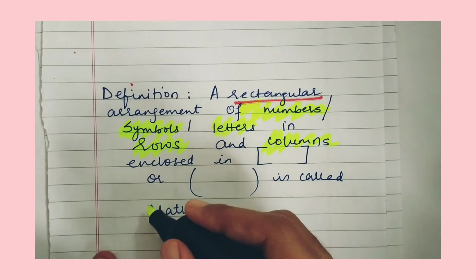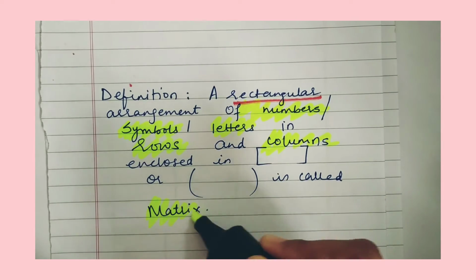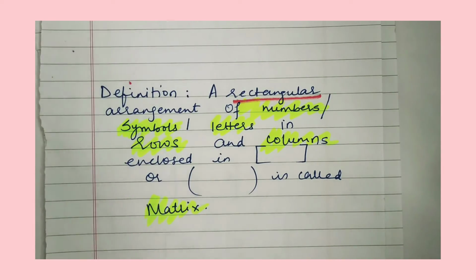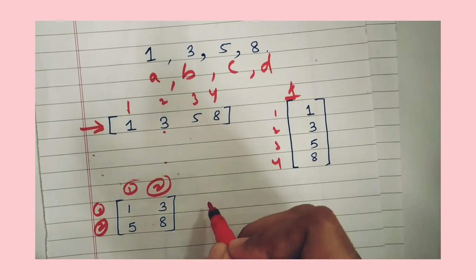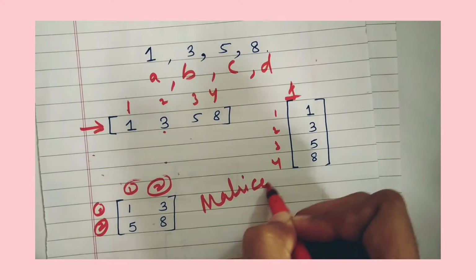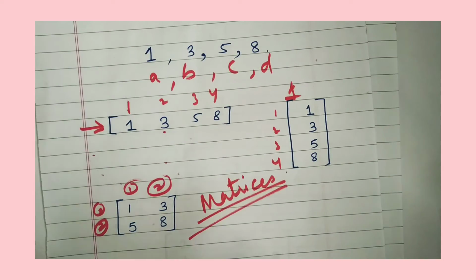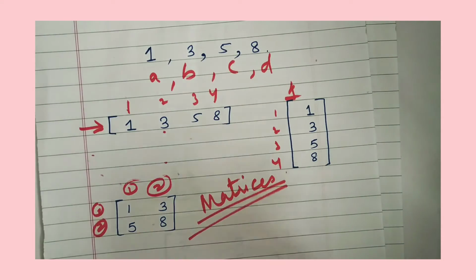Such an arrangement is called a matrix. All the above examples which I gave are matrices. So we will be studying these matrices henceforth.